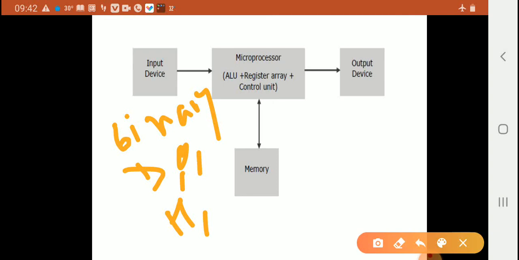So these operations are operated by the ALU, the arithmetical and logical operations.